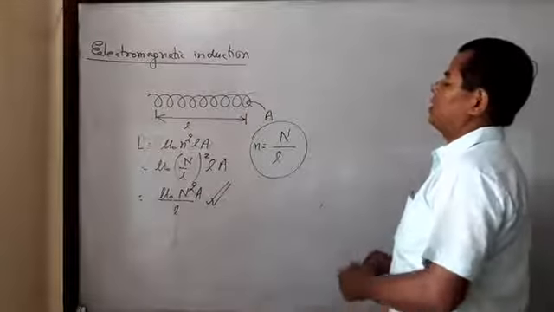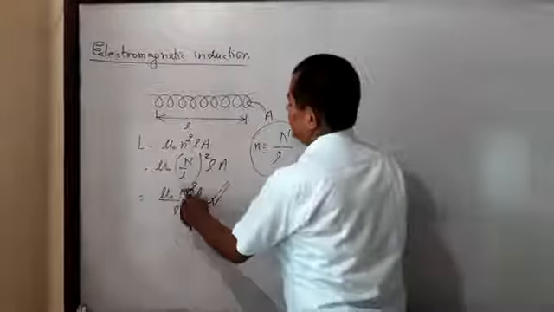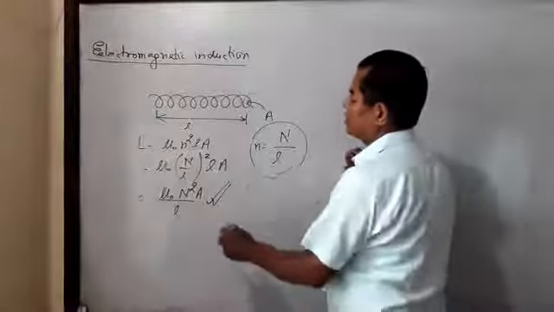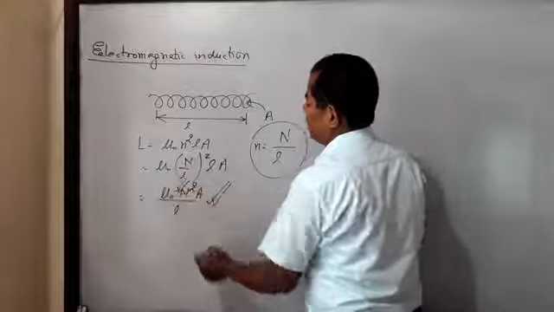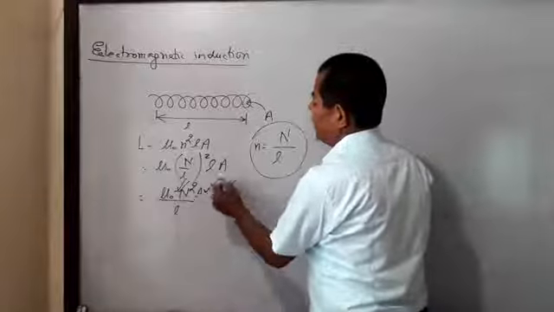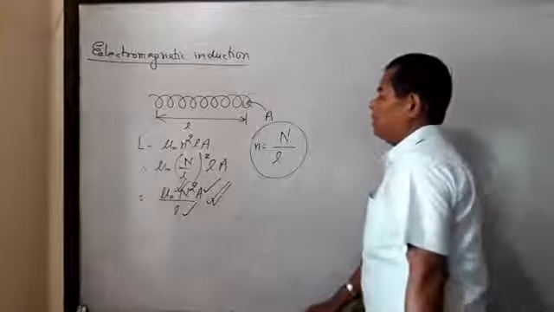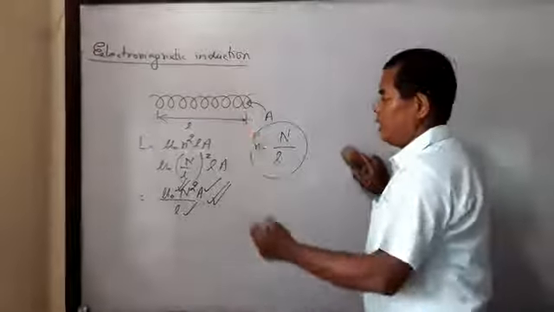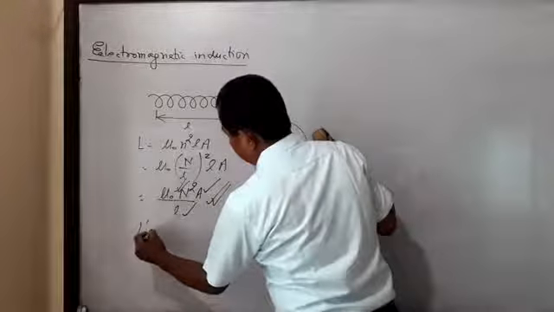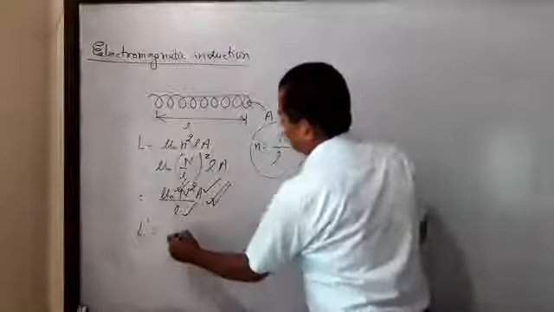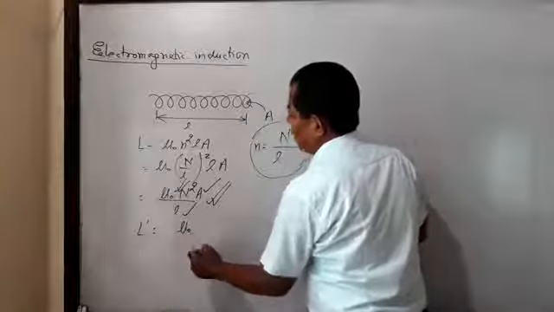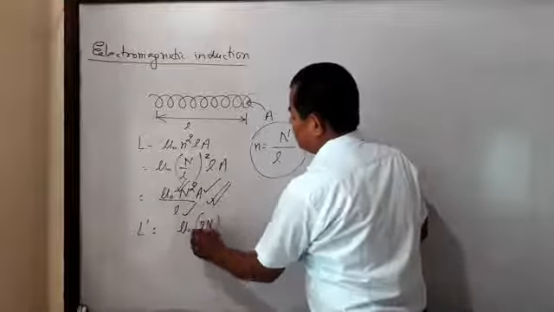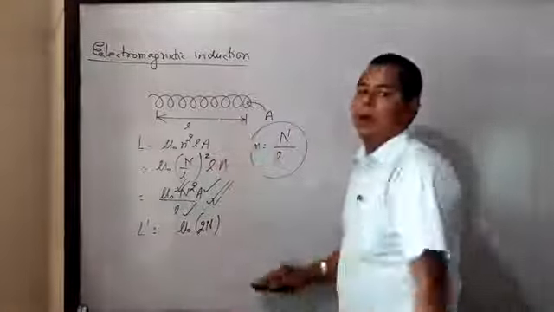The question says the number of turns is increased by 2 times and the other factors remain constant, so only N changes while A and l remain constant. What is the value of the new self-inductance? L dash is equal to μ0 times 2N, because the number of turns is increased by 2 times.